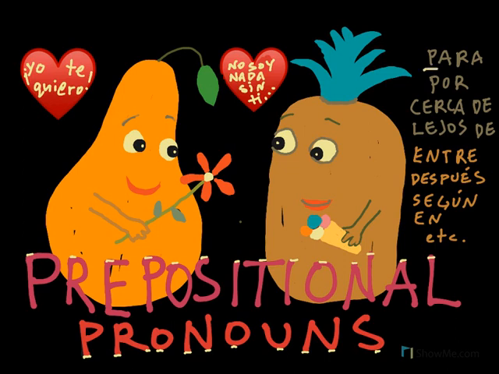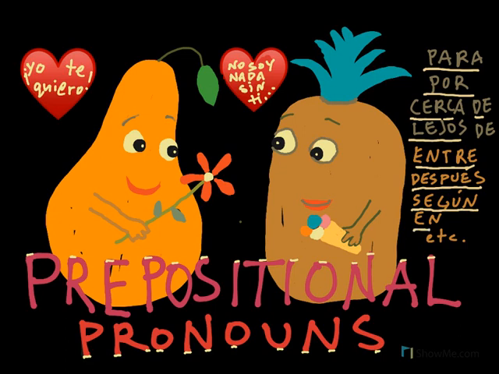Para, for, por, has many other meanings as well, through, in the direction of, and so forth. Again, they tell you where something is going or is in a sentence. Cerca de, close to, lejos de, far from, entre, between, después, after, según, according to, en, in, and so forth.